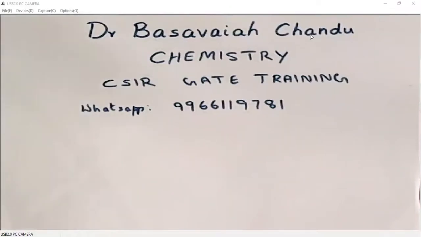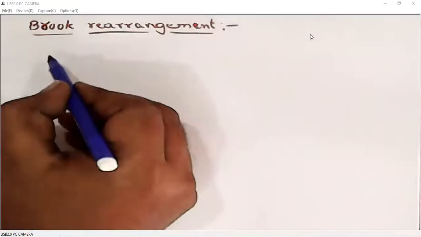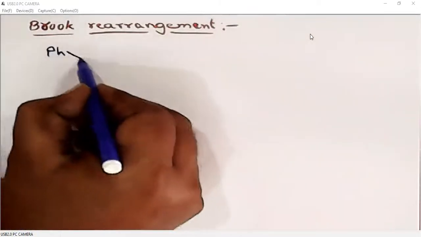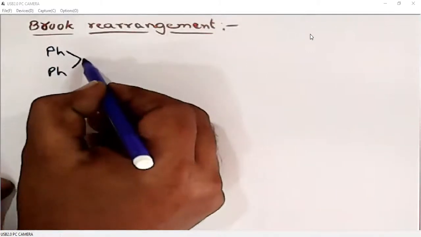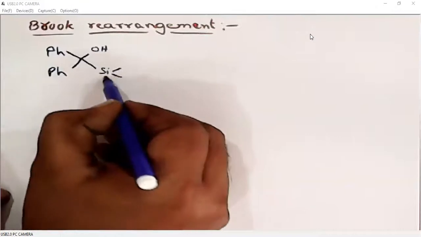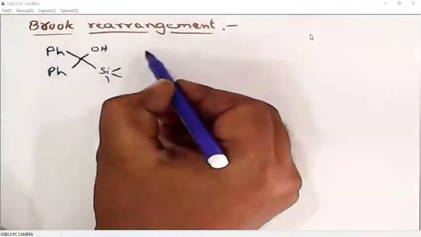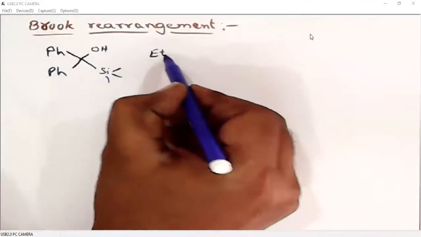Advanced organic reagents. Today, we will continue our discussion on silicon reagents. We will see Brook rearrangement. What is Brook rearrangement? The rearrangement of silicon to oxygen intramolecularly under basic treatment.